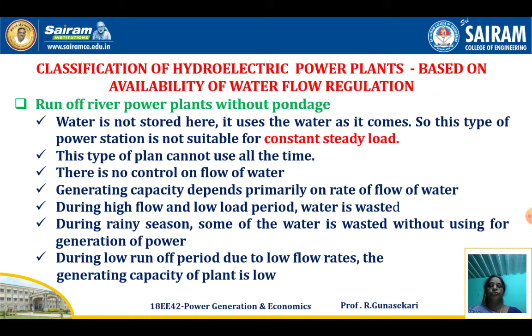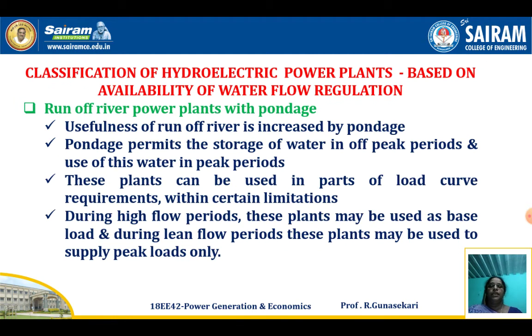During high flow and low load period, the water is wasted in this power plant. During rainy season, some of the water is wasted without using it for generating electric power. During low runoff period, due to low flow rates, the generating capacity of the power plant is low.